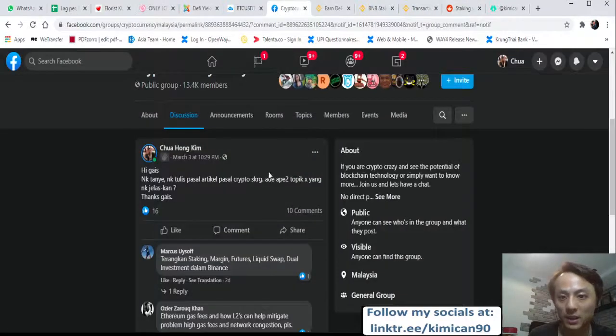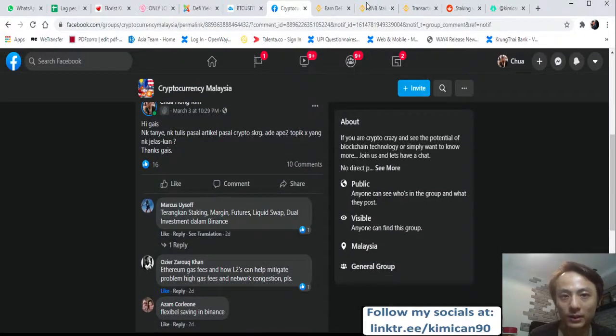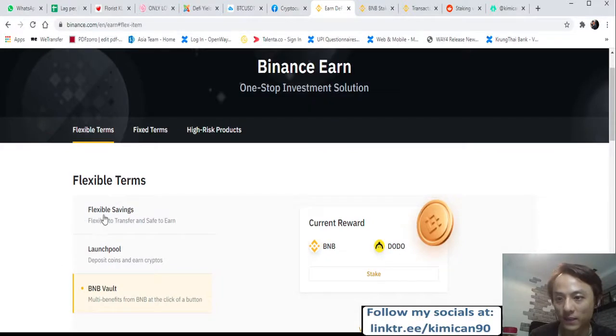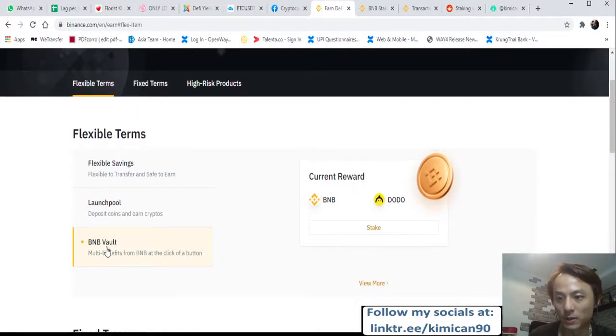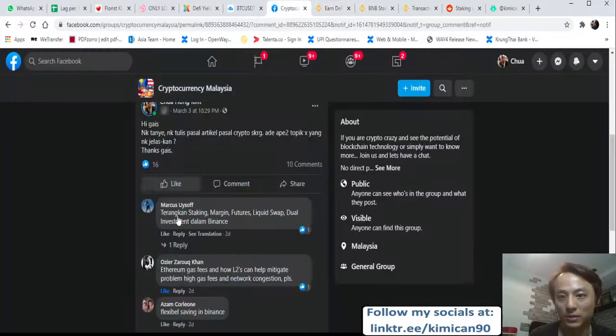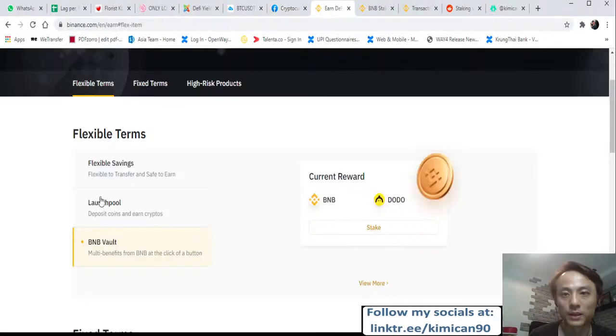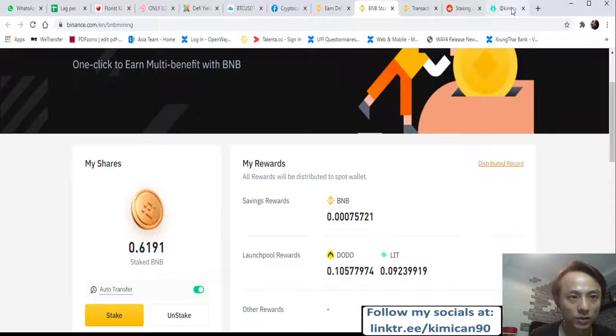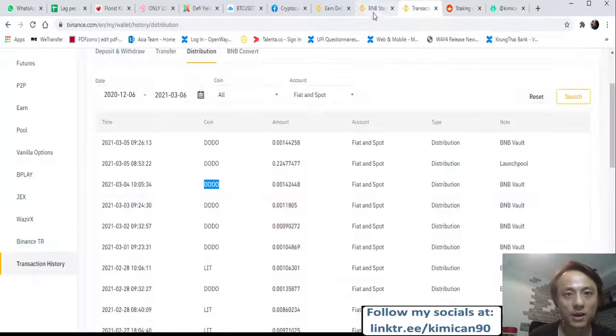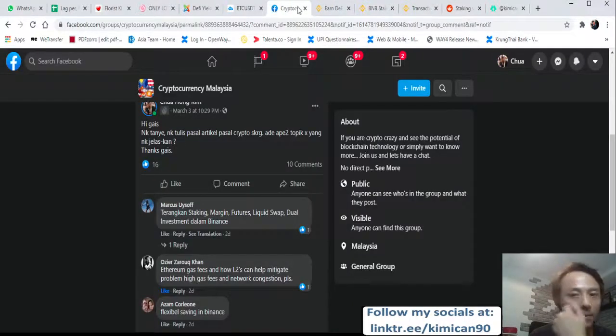And that is all for the things that I want to share: Flexible, LaunchPool, as well as BNB. And there is also Margin, Futures and LiquidSwap. So I think these are the few things that I want to share, and I hope that I brought some clarity here.